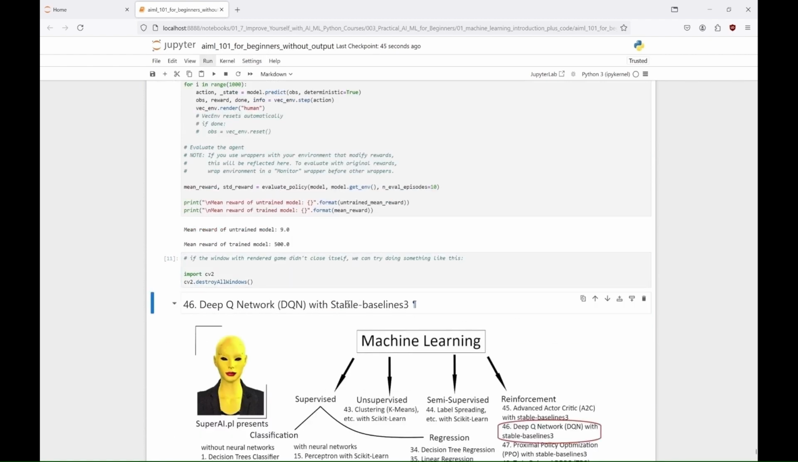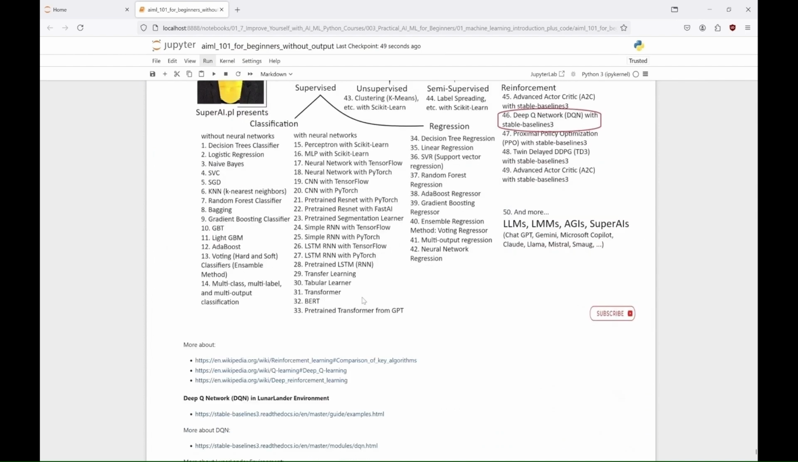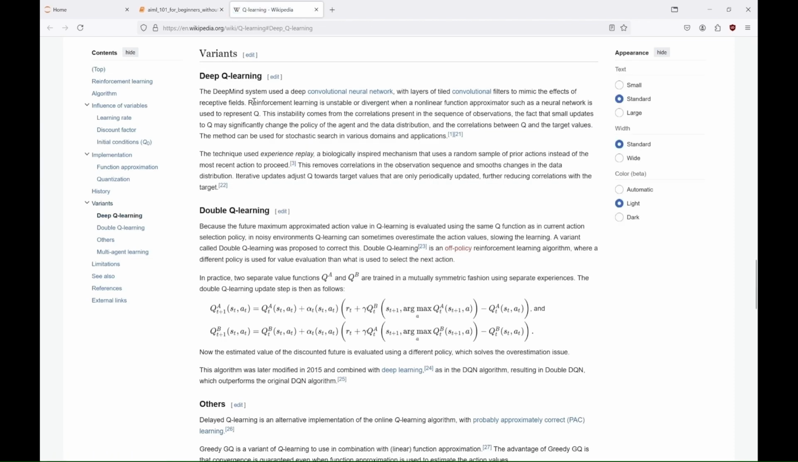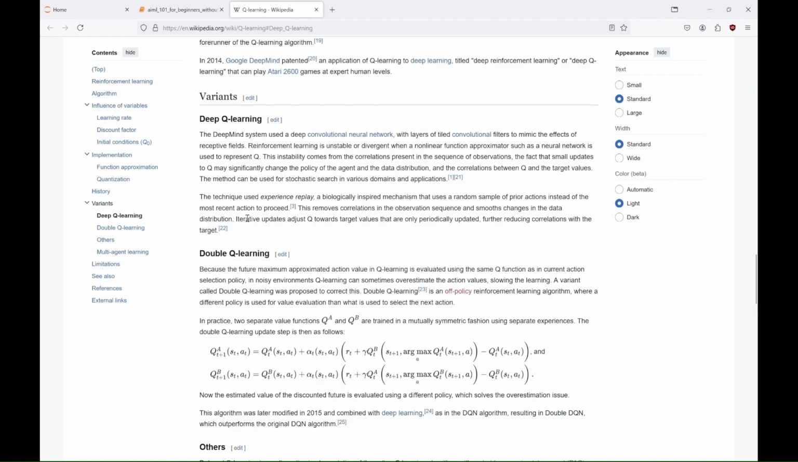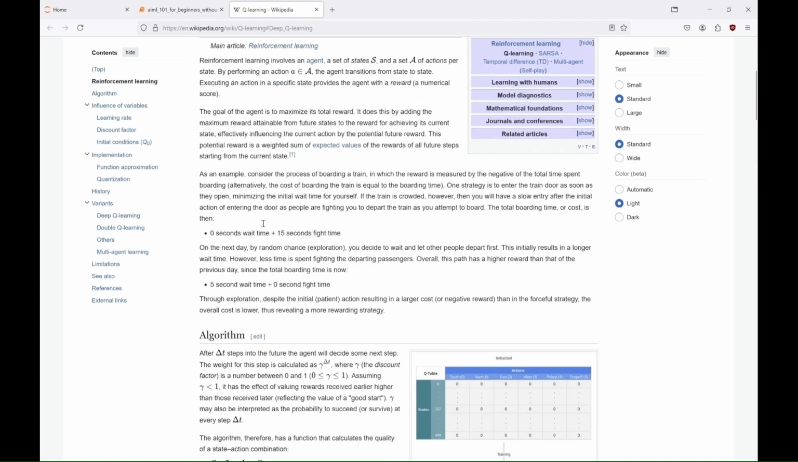Deep Q Network, DQN. Deep Q networks extend Q-learning, so first let me tell you about Q-learning. Q-learning is a model-free reinforcement learning algorithm that helps an agent learn the value of taking specific actions in different states to maximize cumulative rewards over time. The algorithm updates a Q-value table for each state action pair based on the Bellman equation, improving decision-making through trial and error by balancing exploration and exploitation.